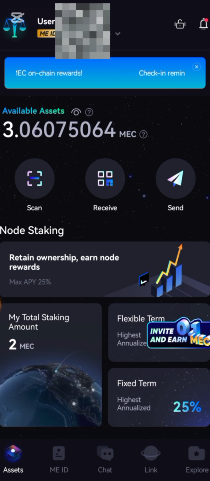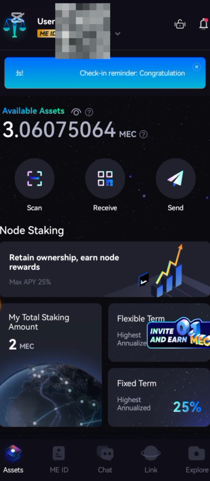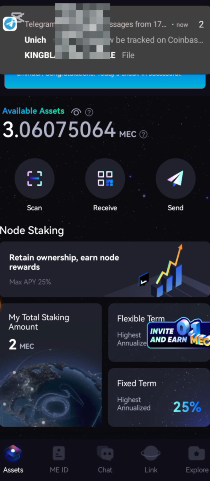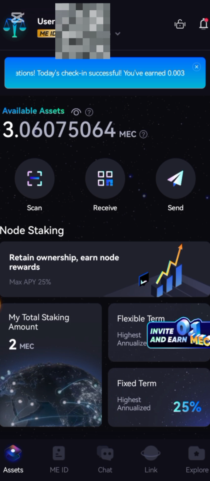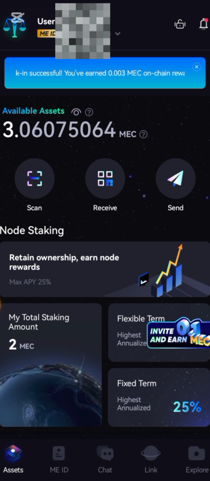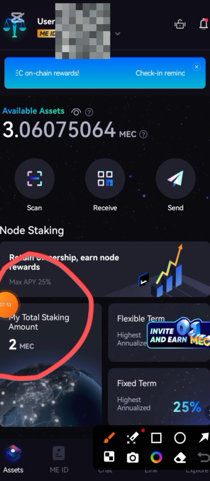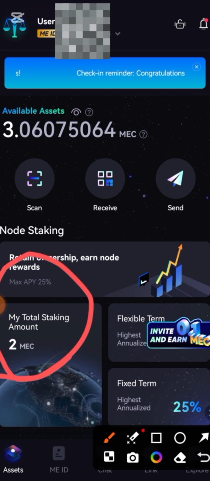I currently have 3 meg, and 3 meg, if I sell it, is over $15. So I'm not selling this, I'm holding it because I have sold most of my megs. So this is what you need to know about the MePass app. After you are verified, you will be given 1 meg. Okay, you can see that I have 2 meg here, so I have a total of 5 meg. Okay, so this is over $25.